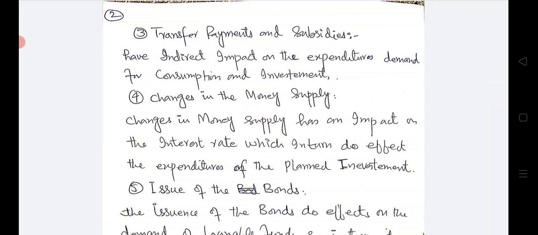So through transfer payments and subsidies, government also promotes the output and employment of the economy.